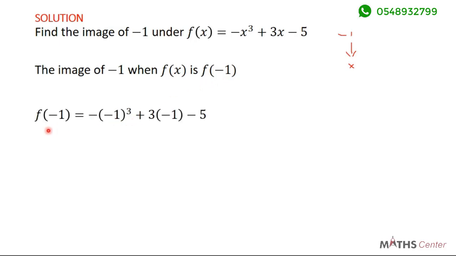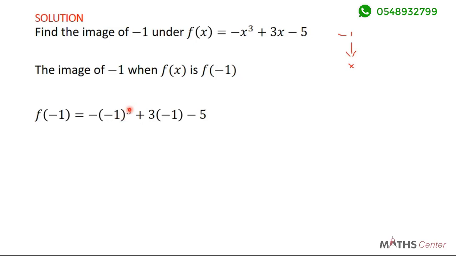If you are finding f(−1), it means that we are replacing every x we see with −1. So f(−1) will give us negative, then we bring our bracket, since this is a negative, (−1) exponent 3, plus 3 into bracket −1, which here is x, so you bring −1, minus 5. Now let's proceed.